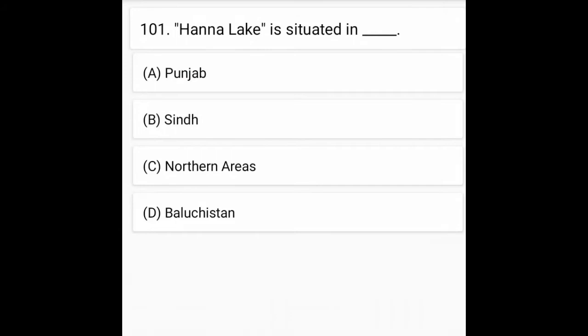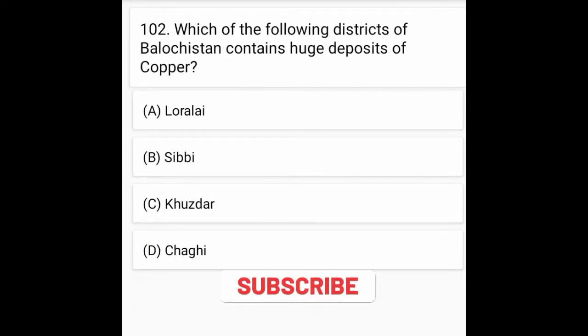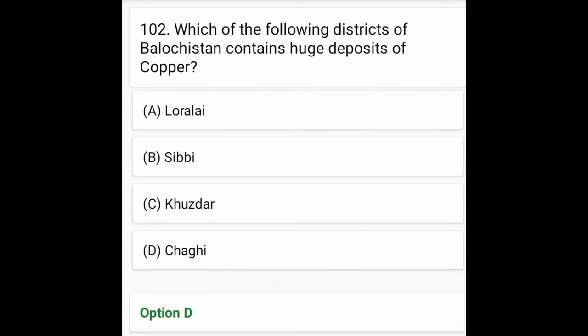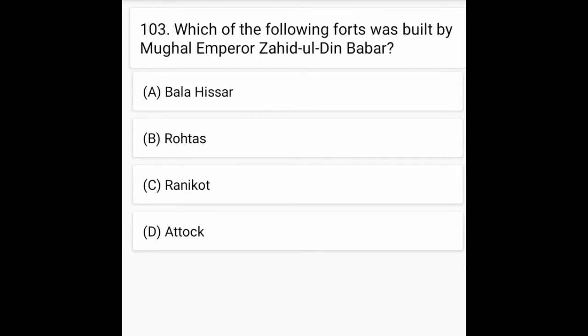Ghana Lake is situated in option D is correct, Balochistan. Which of the following districts of Balochistan contain huge deposits of copper? Option D is correct, Chagi. Which of the following forts was built by Mughal Emperor Zahiruddin Babur? Option A is correct, Bala Hisar.